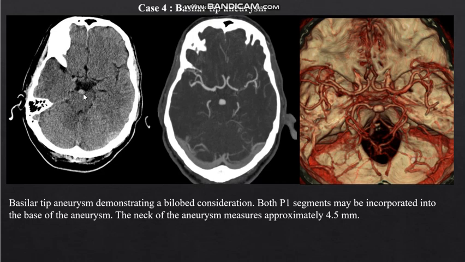And then this is the last case for today, in which we saw on the non-contrast images a round hyperdensity in the interpeduncular fossa in front of the brainstem. When we did the CT angiography study, we found that it is a basilar artery aneurysm, and a basilar artery aneurysm can also involve the right and left PCA, that is, the posterior cerebral arteries. This VRT image is clearly showing the basilar tip aneurysm.